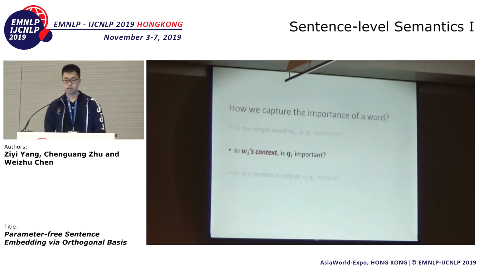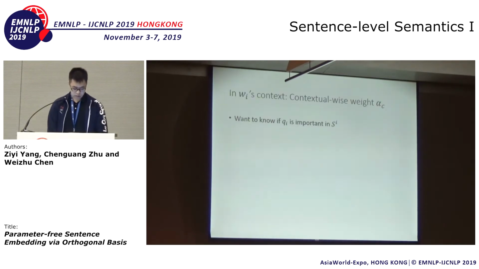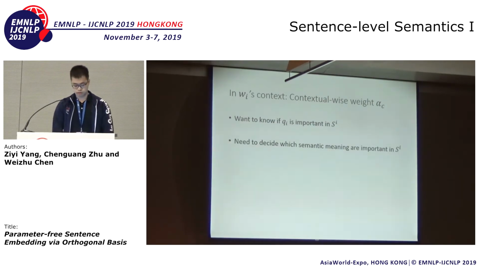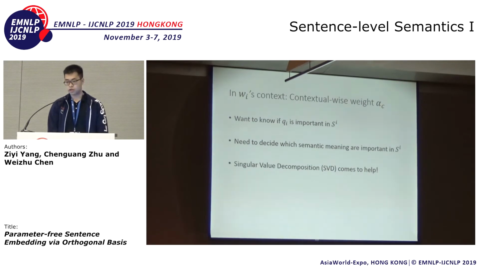And the second question is, among all the information in WI's context, is QI important? So here we want to know if QI is important in SI. The first thing we need to do is decide which semantic meanings or directions are important in this context window subspace SI. There is a very natural tool in linear algebra for this, which is singular value decomposition.